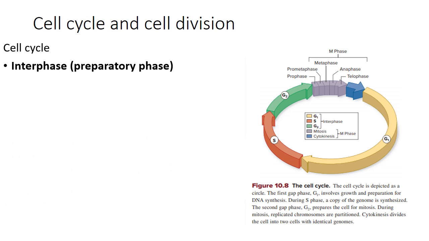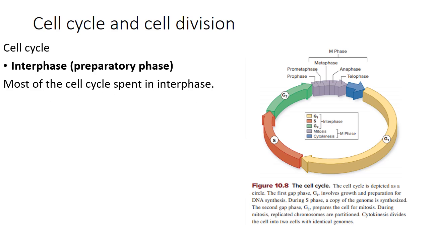As you can see in the diagram, the cell cycle is further divided into two phases. The first one is the interphase and the second one is the M phase. Interphase is also known as the growing phase, and it is further divided into G1 phase, S phase and G2 phase. The M phase is further divided into the mitotic phase and the cytokinesis phase.